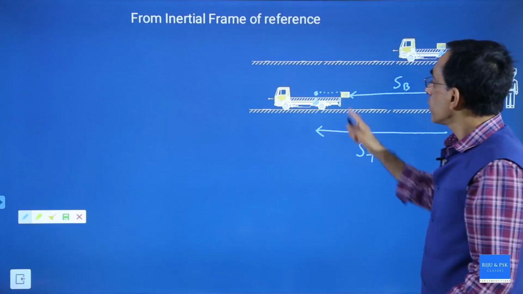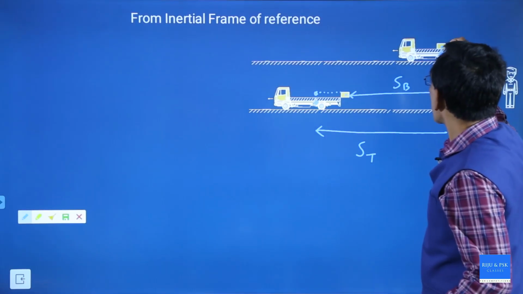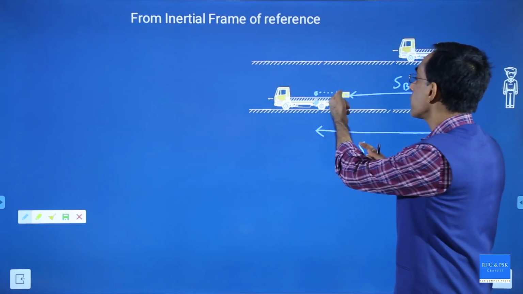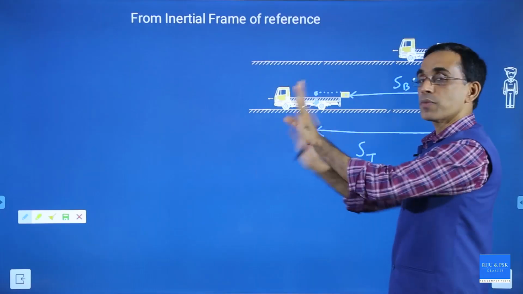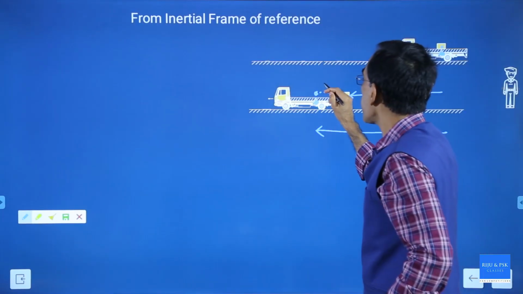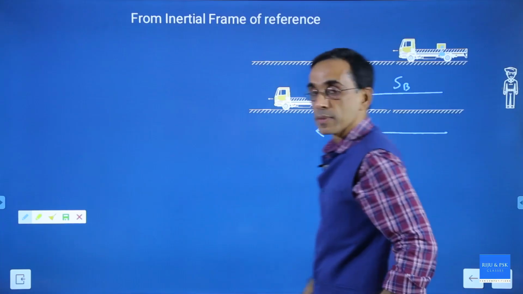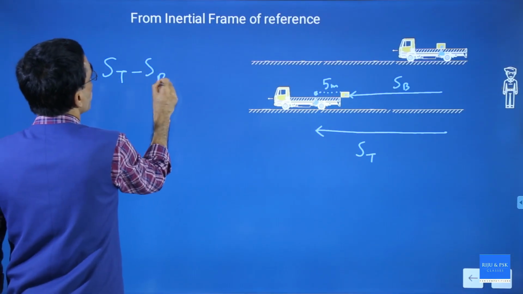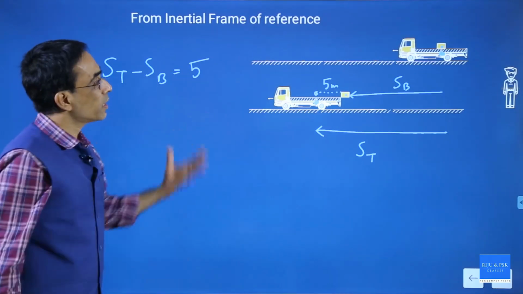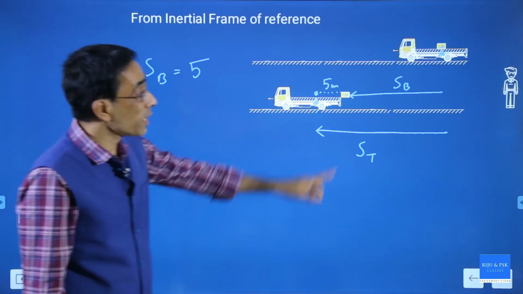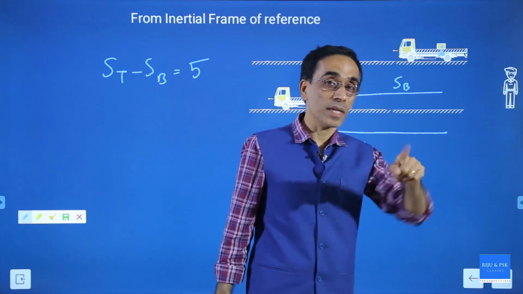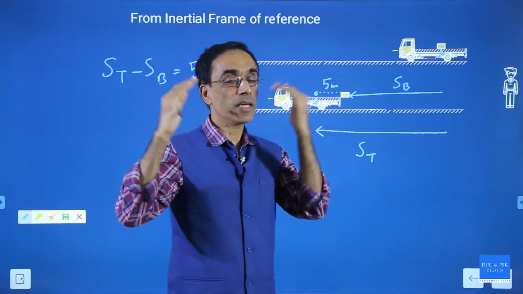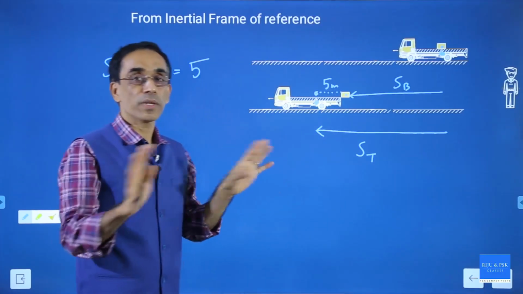So what happened? There is a difference. The box which was almost at the middle of the truck is now at the end. And in the next instant, the box will fall out because it cannot catch up with the truck. And this difference is 5 meters as per the problem. Okay, so I can write an equation here: S_T minus S_box is equal to 5. You can solve it. This is the actual reality as seen by somebody outside. This is the viewpoint of an inertial observer. You can apply Newton's law very clearly.